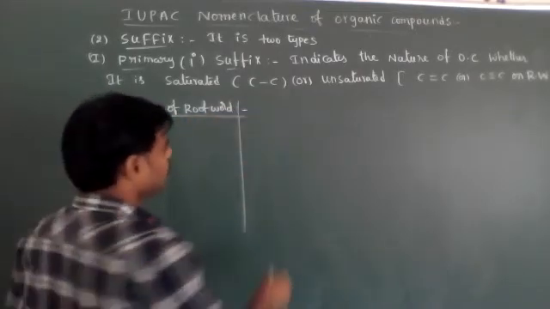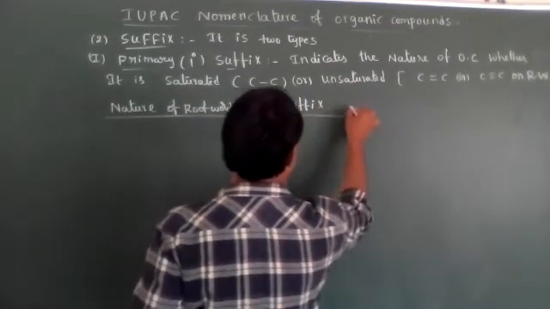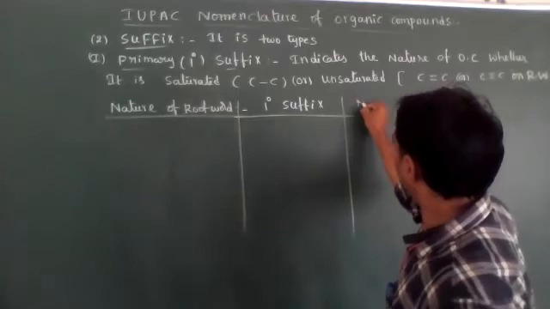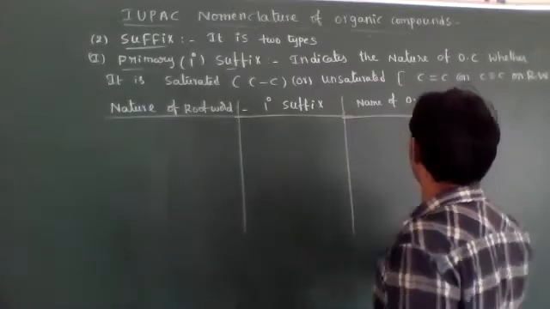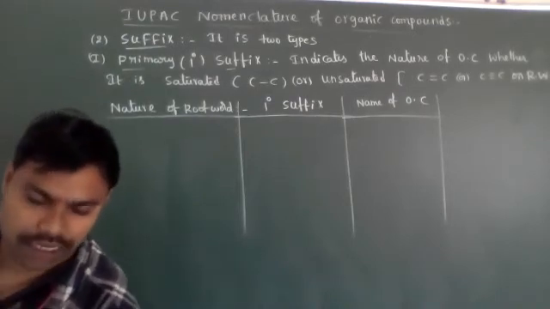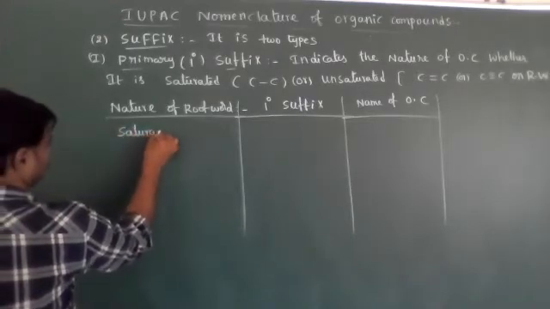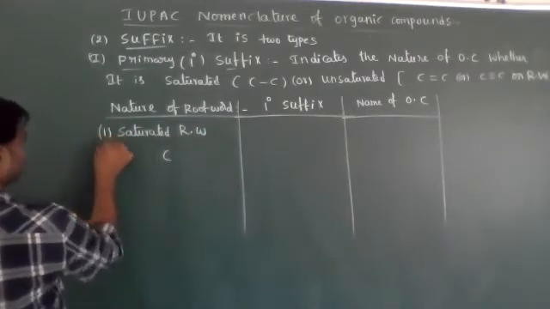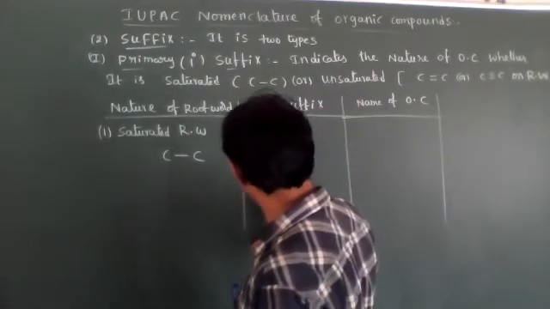Nature of root word, primary suffix, and organic compound IUPAC name of organic compound. Let's see the nature of organic compound or nature of root word. The root word is saturated. Saturated root word means carbon and carbon having single bonds only present, then the primary suffix is called ANE.